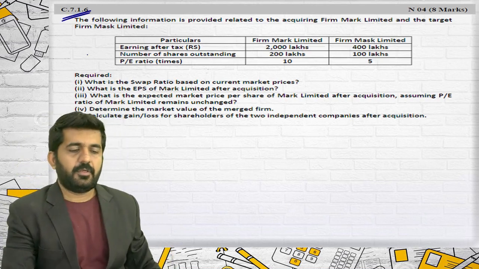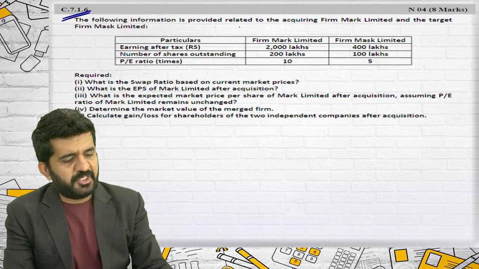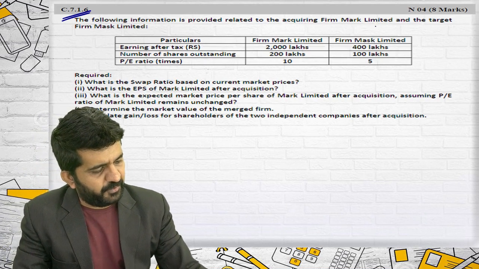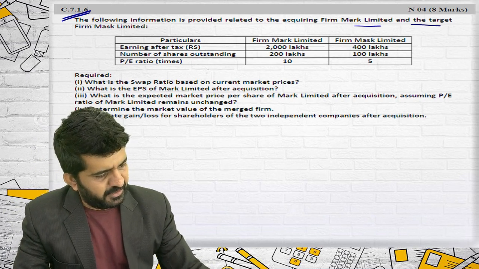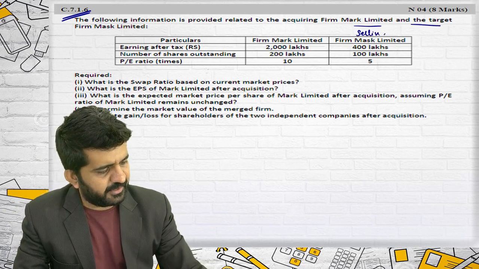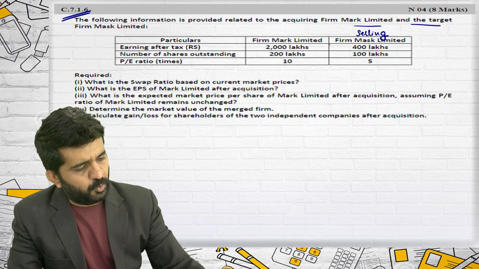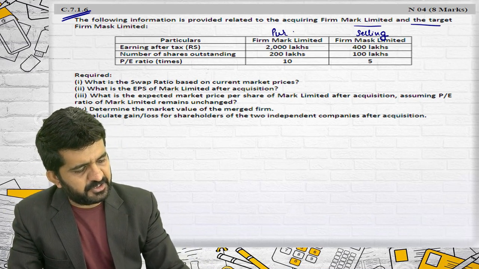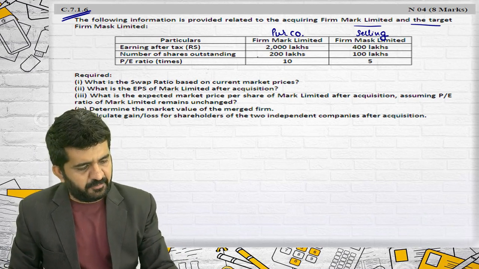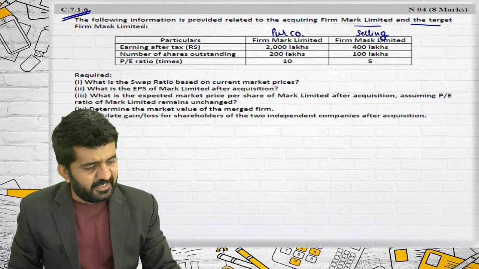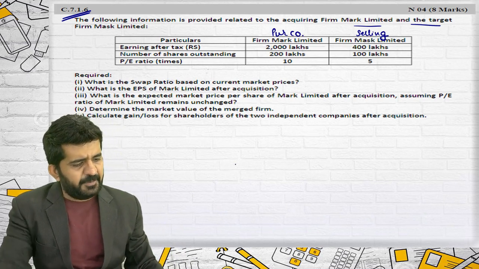7.1.6. The following information is provided related to acquiring firm Mark Limited and target firm Mask Limited. This is the selling target and acquiring firm is Mark. It is the purchasing company. Earning after tax is given. Number of shares is given. PE ratio is given. Is it correct? EPS I can find out.